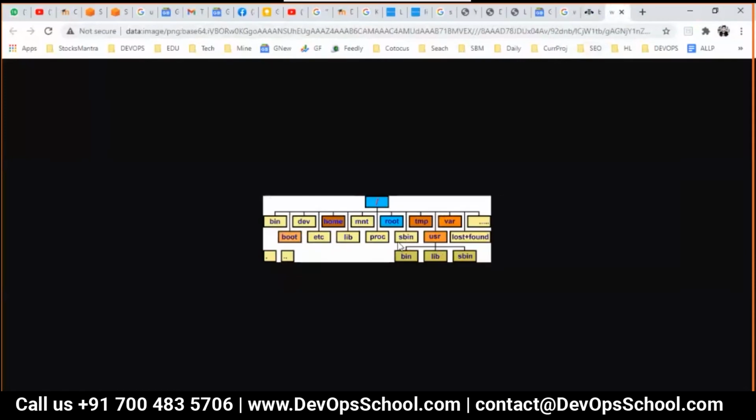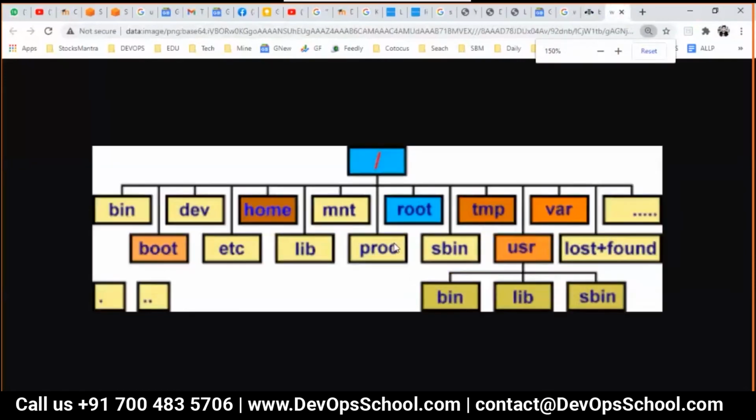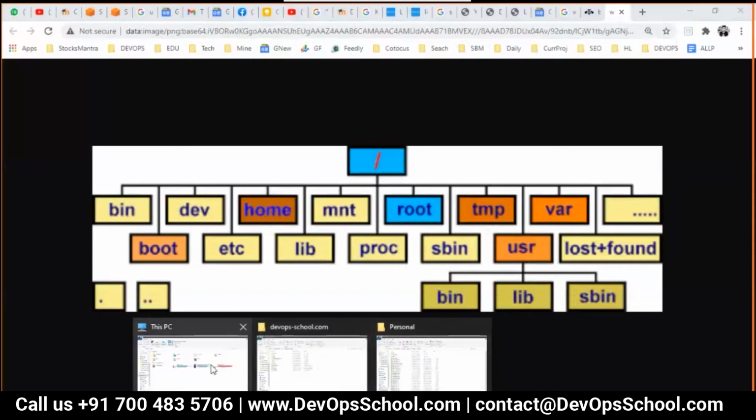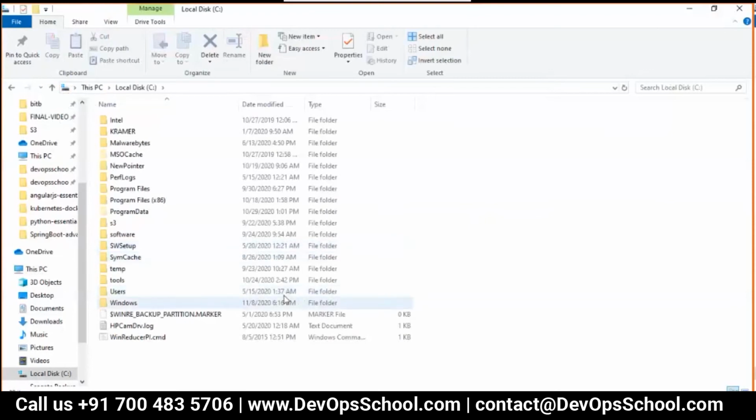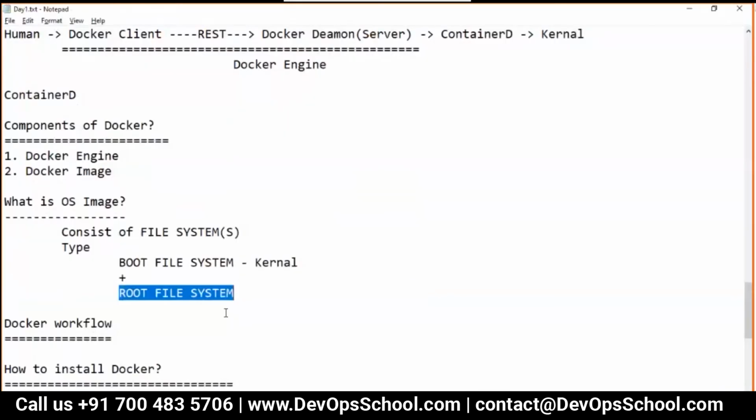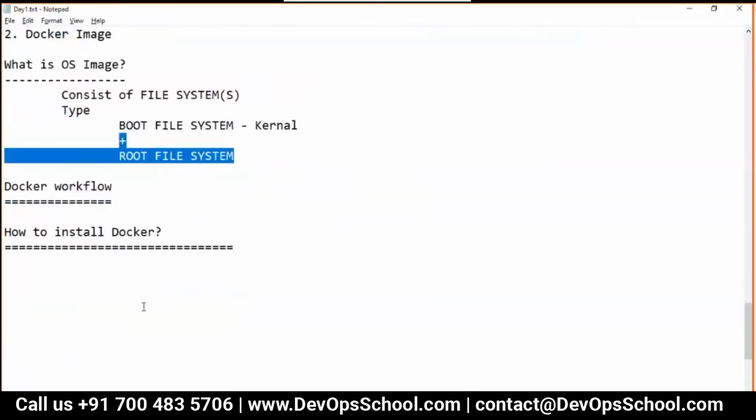Linux. This one is also a root file system, for what? Linux. The one which you see here, C drive, is a Windows root file system. Windows has Program Files (x86), ProgramData, Windows, Users. These are the Windows root file system. Can you see it? Yes, I can see it.